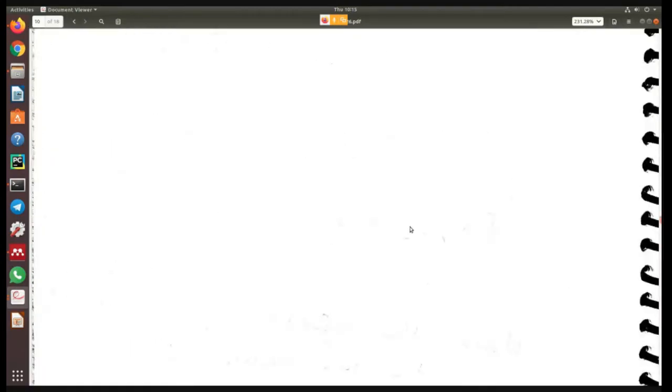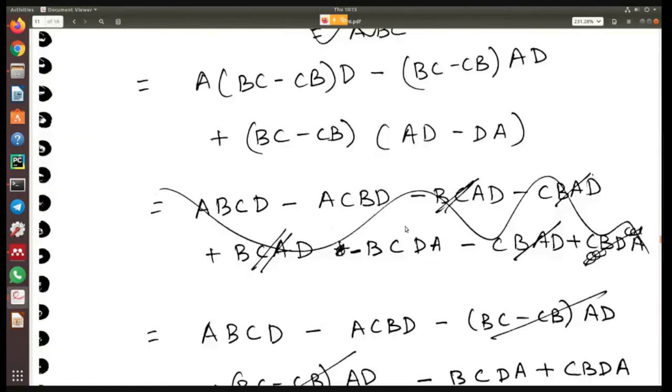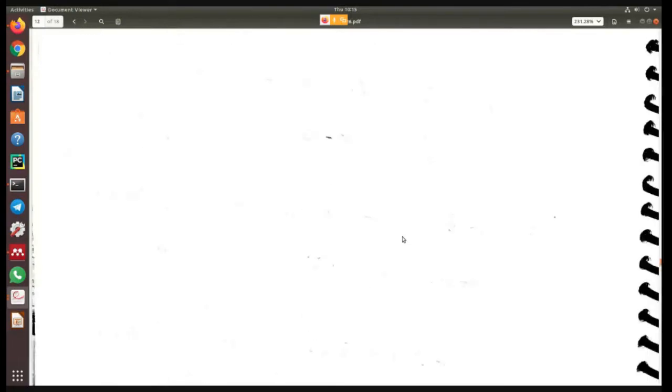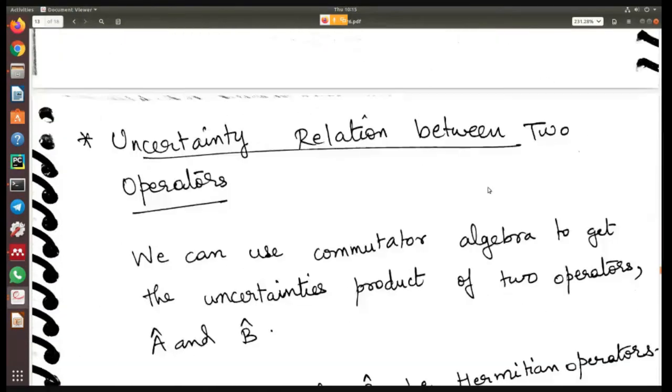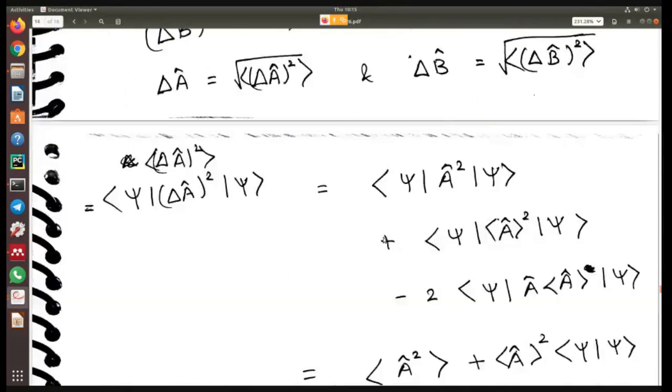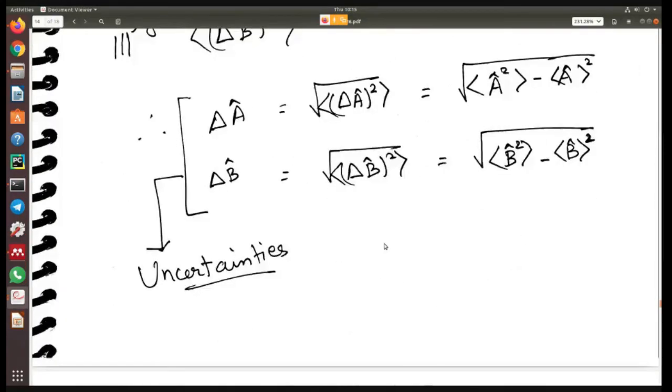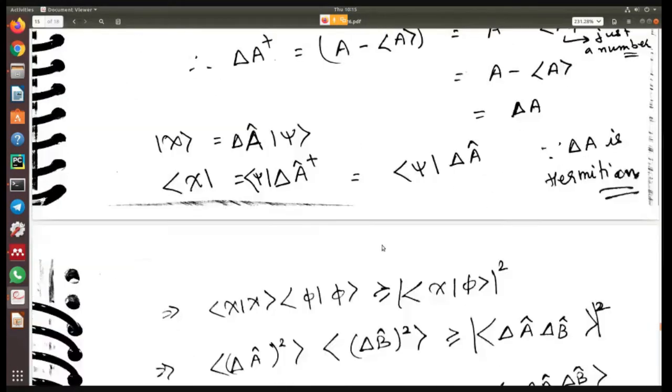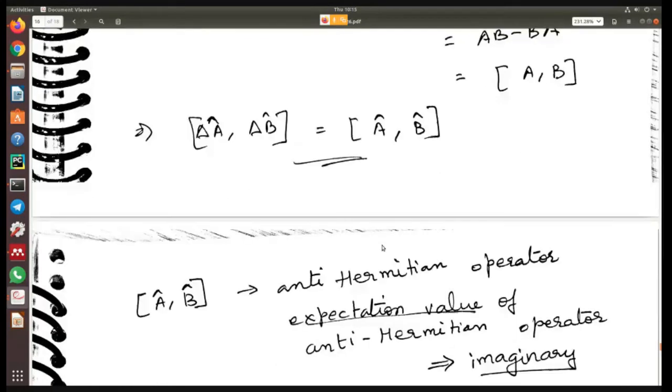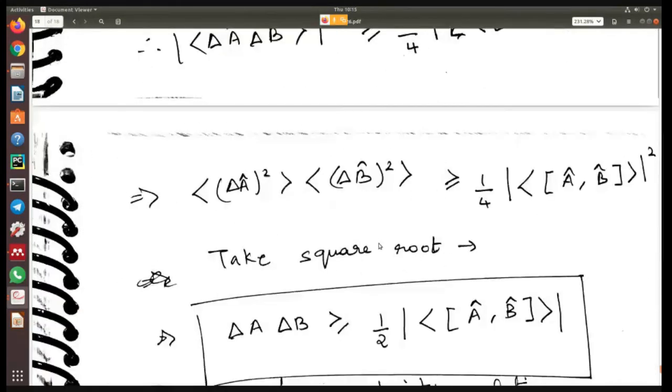So with these commutator rules, and this was just a small problem, yesterday we derived the uncertainty relation. Okay. So finally we got that the uncertainty relation turned out to be, what was it? It was half into, right?